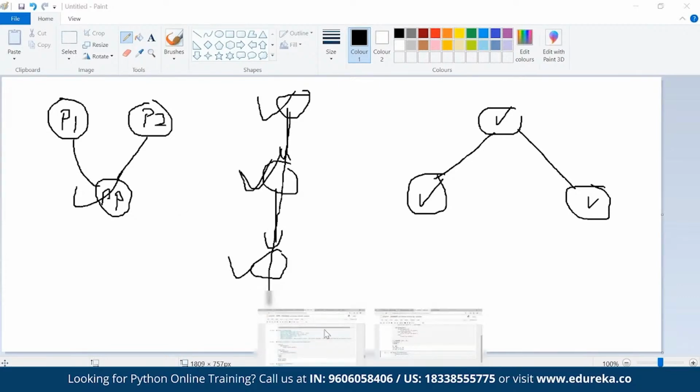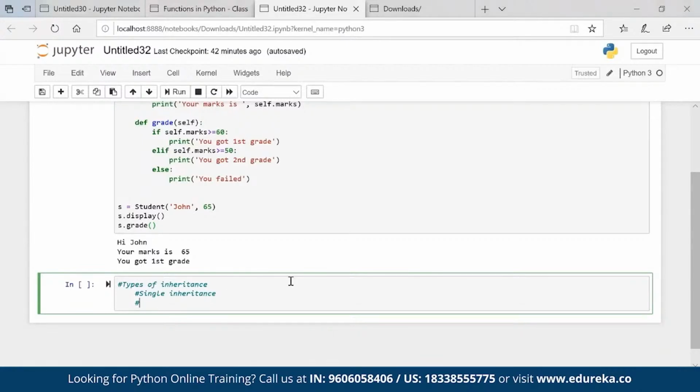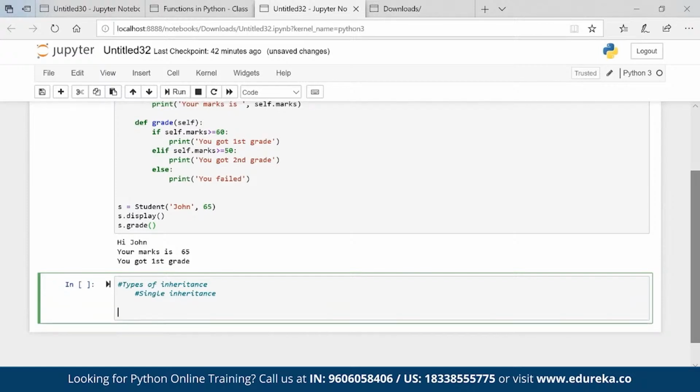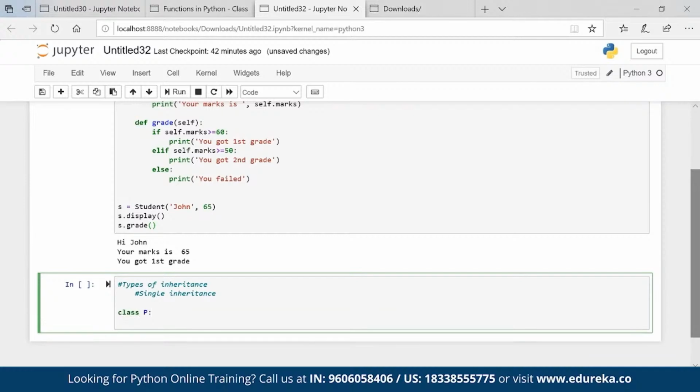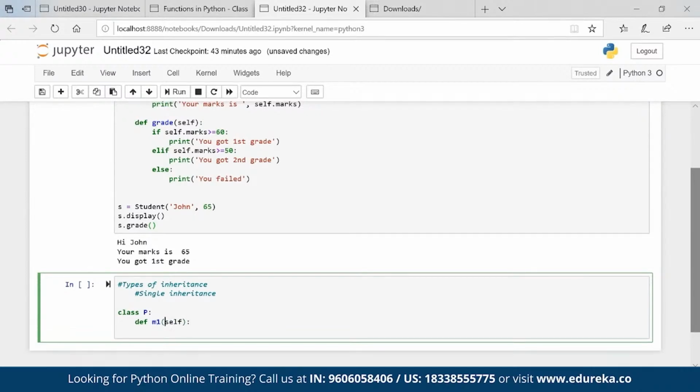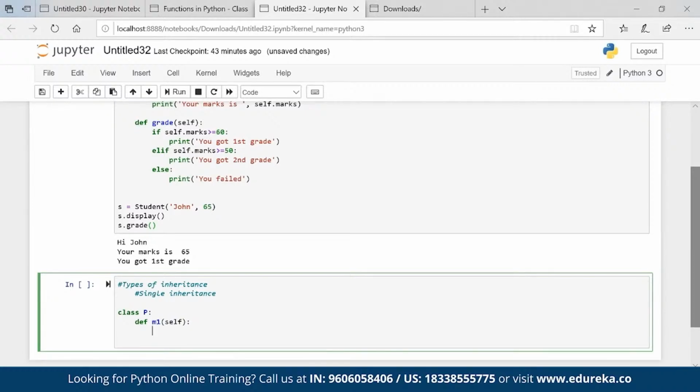Okay, so these are the four main types of inheritance which we have, and how we can create the syntax. So basically I'll try to help you understand the syntax, how it will be created. So to create a single inheritance, let's say class P is my parent. It has some method. Now here self, if you remove it, that is fine, absolutely no issues. But I'm passing it and print parent method.